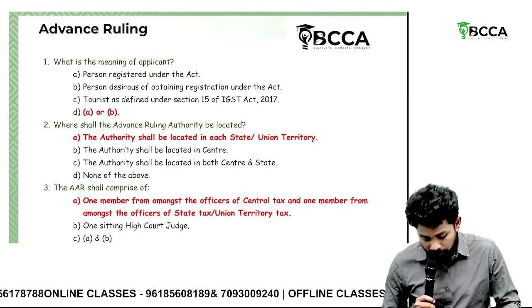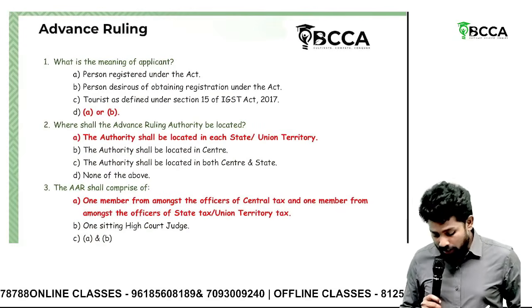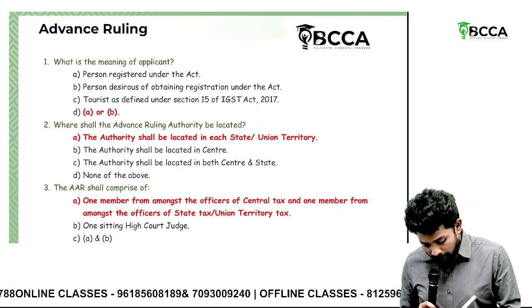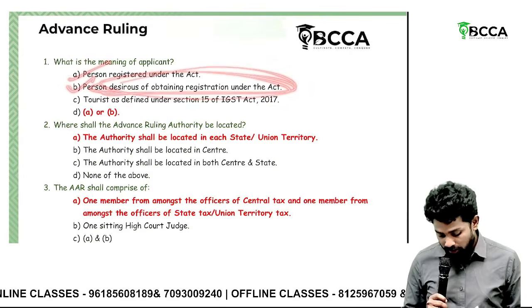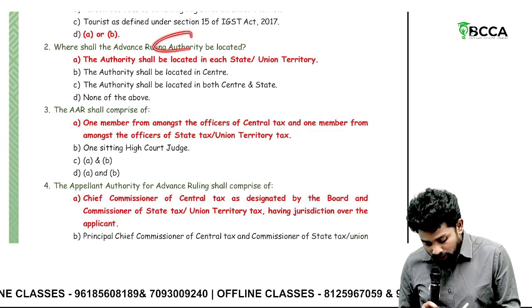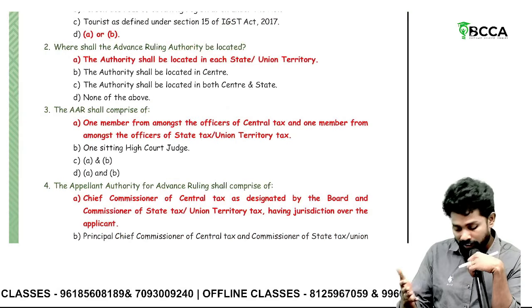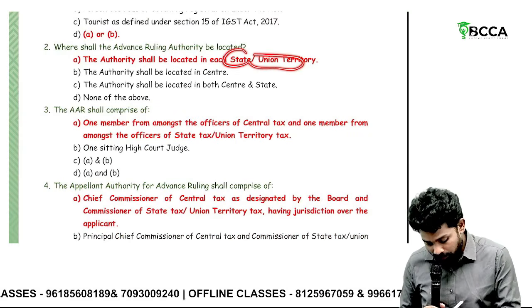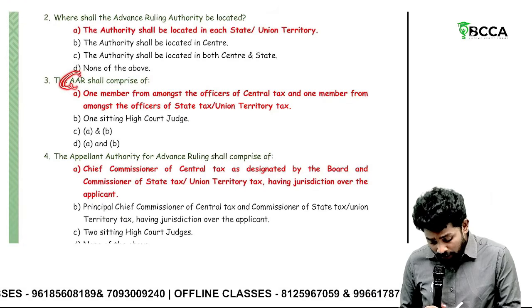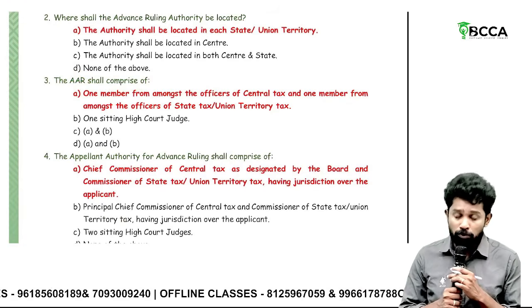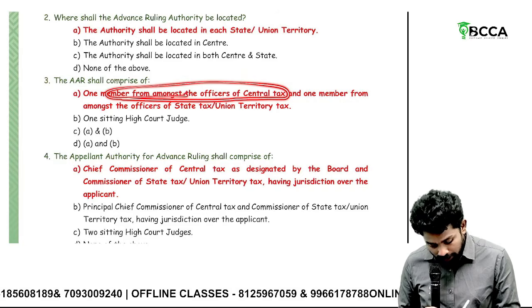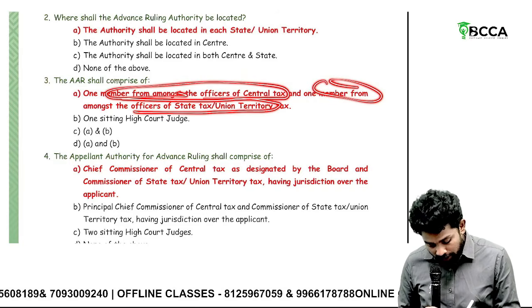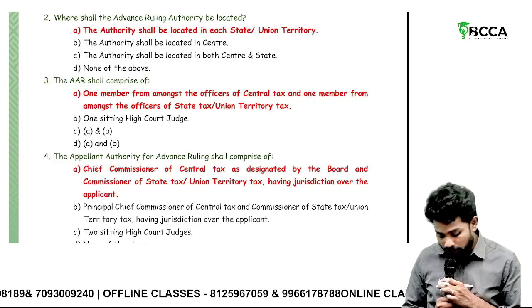Then advanced ruling. Who can ask for an advanced ruling? Advanced ruling can be sought by a person registered under the act, or a person who is desirous to register under this act. Where shall the advanced ruling authority be located? In every state and union territory. The advanced ruling authority shall comprise of whom? Sir, it comprises one member from the officers of central tax, and one from the officers of state or union territory tax, one from central, one from state.